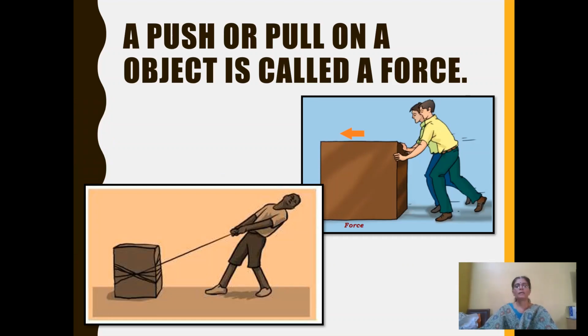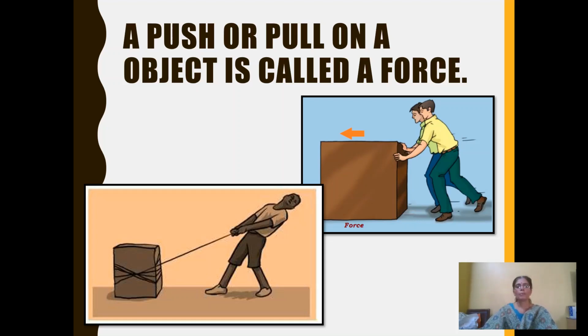Now let's learn the definition of force. From the above examples, what we have learnt is that sometimes we push or we pull. So a push or pull on an object is called a force.